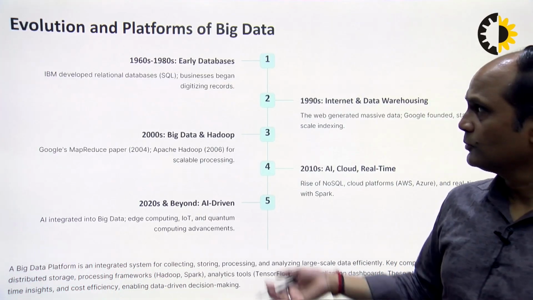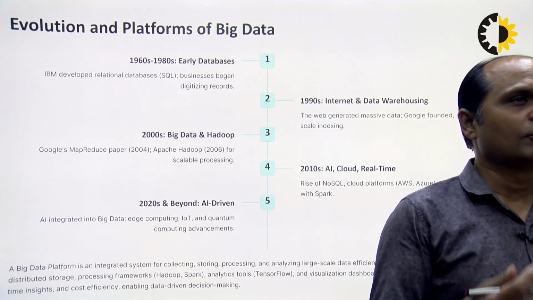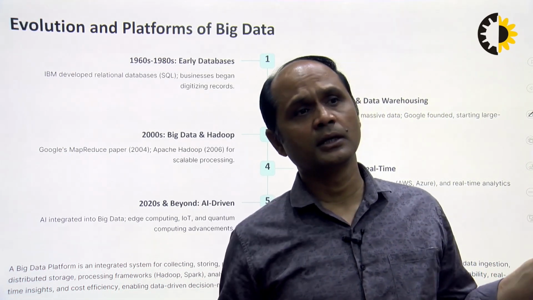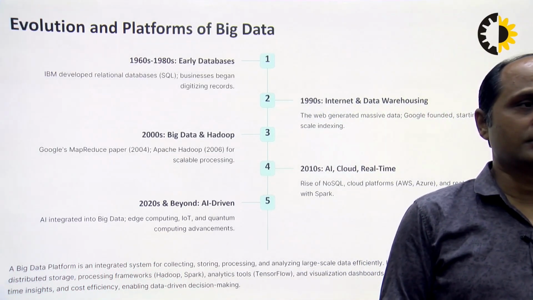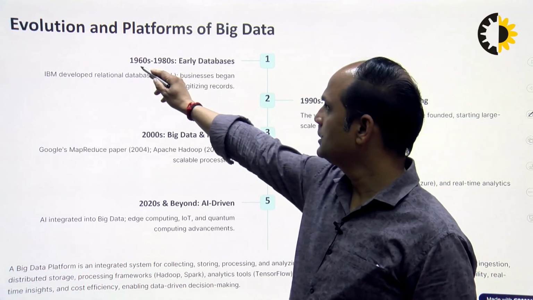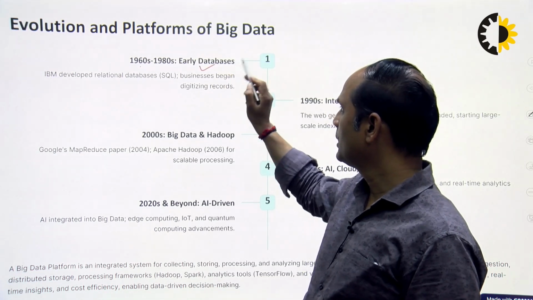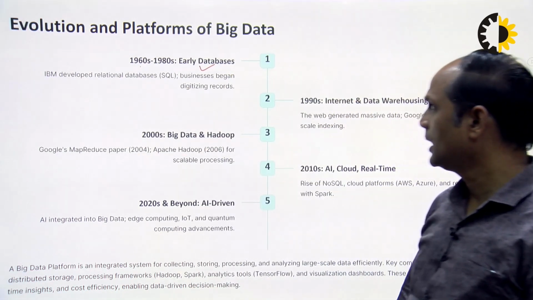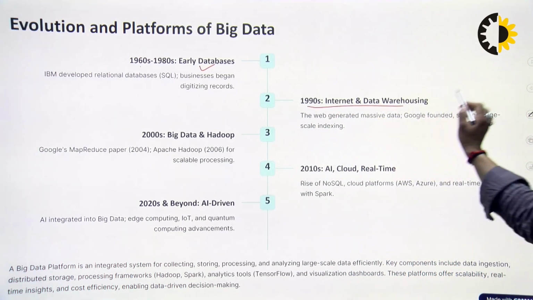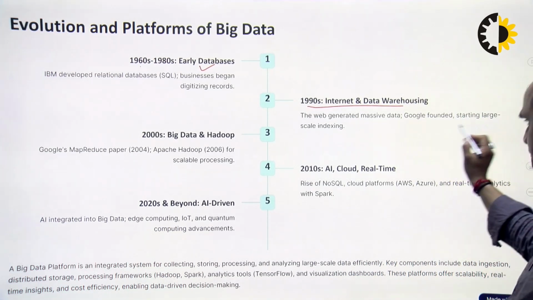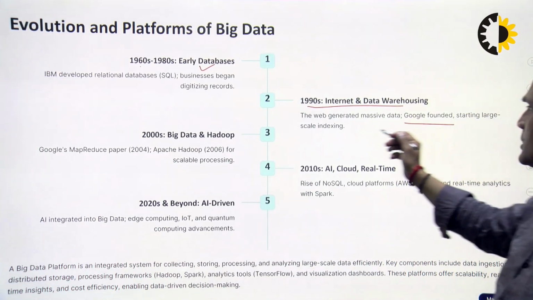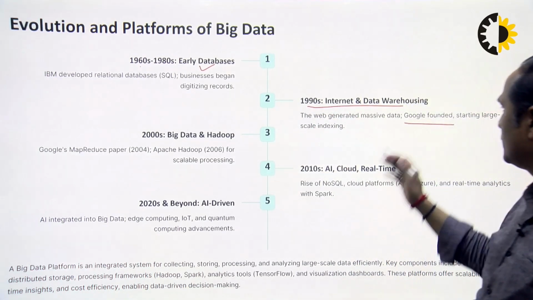First of all, we have read about the evolution and platforms of big data, why big data is used, what was used in early databases, and nowadays what types of tools we can use for big data. In a scenario, we can see 1960 to 1980, we have early databases like SQL, developed by IBM. After that we have the internet and data warehousing. Then we have Google databases, and large-scale indexing used in the internet and data warehousing.